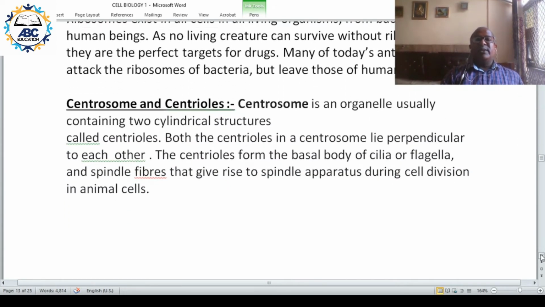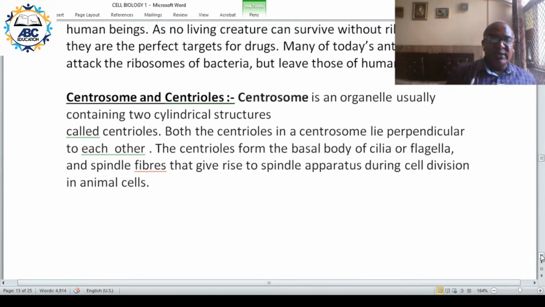Then the next structure associated is the centrosome and centriole. The centrosome contains two cylindrical structures called centrioles.